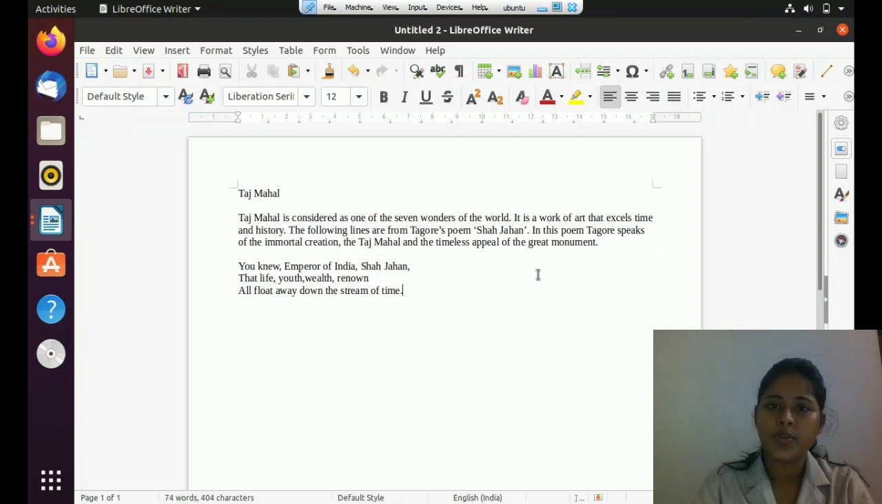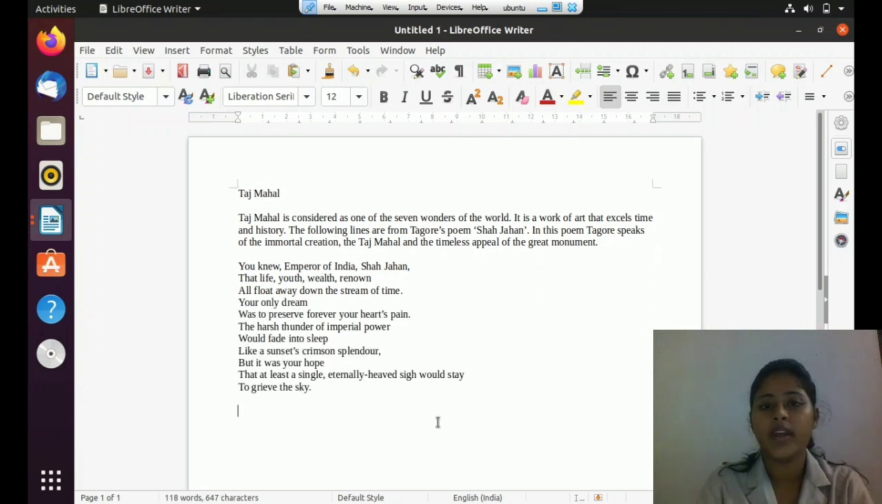All of you know how to type the text in LibreOffice Writer. You have already studied it in your previous classes. So we can type the remaining lines of the poem. Okay, now I have typed the remaining lines of the poem.